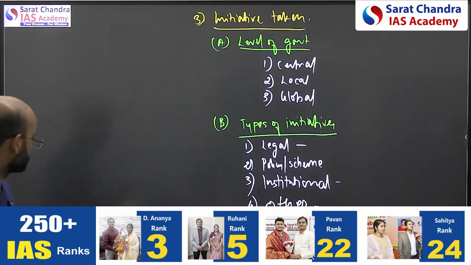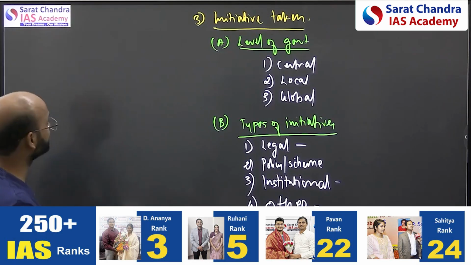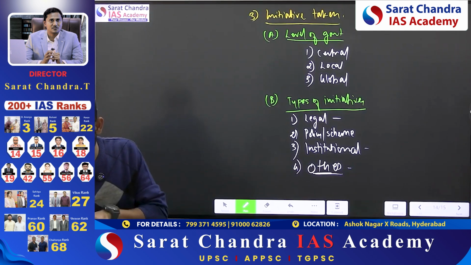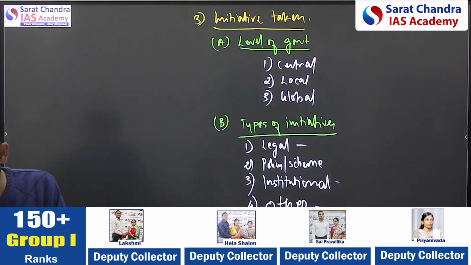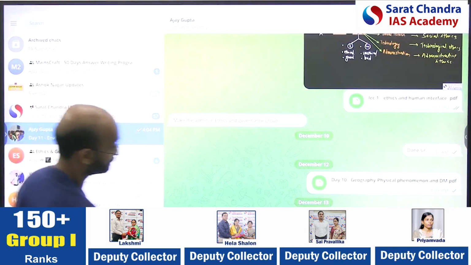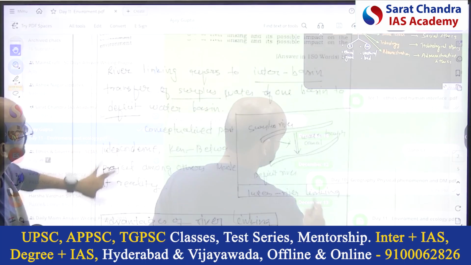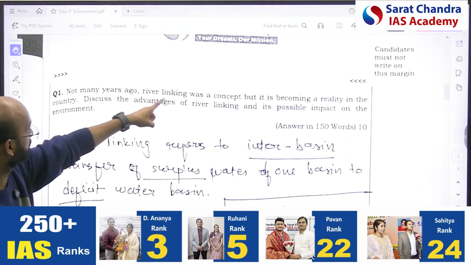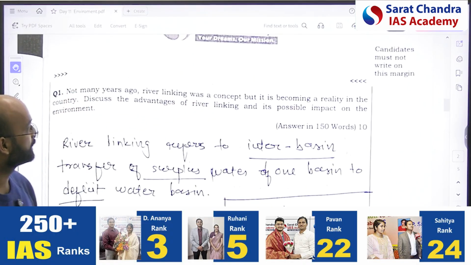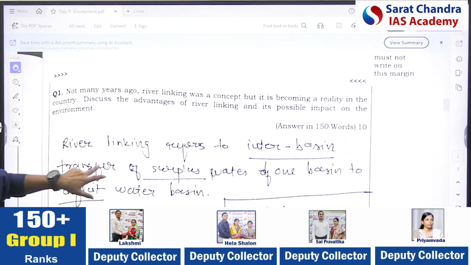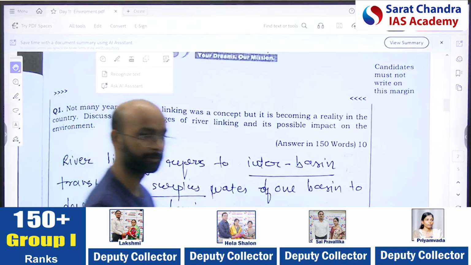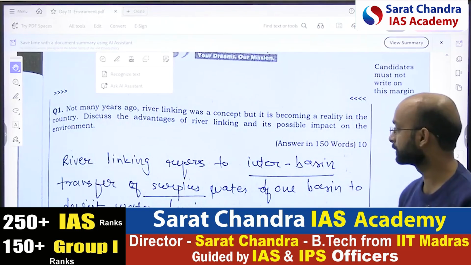Okay, so this was the analysis and the type of questions which they ask. According to me, this is important. Okay, let's see now the questions. The first question was on the linking of two rivers. River linking was a concept, but it is becoming a reality in the country. Discuss the advantages of river linking and its possible impact on the environment.